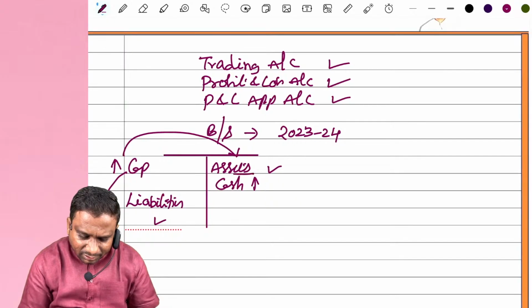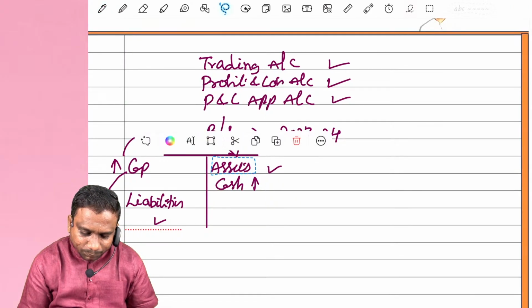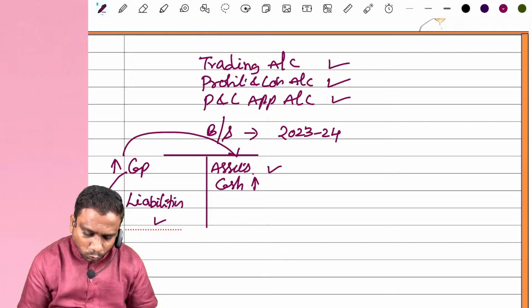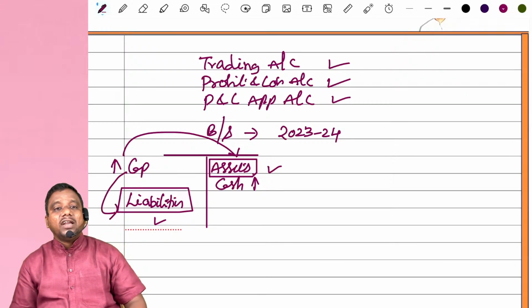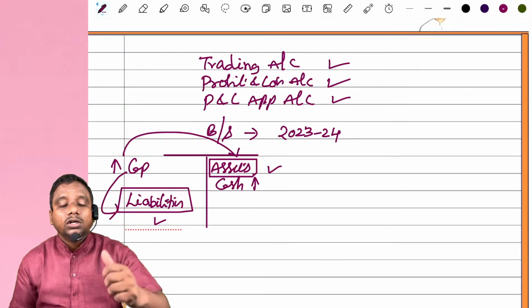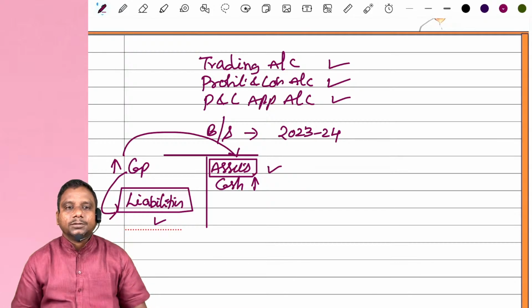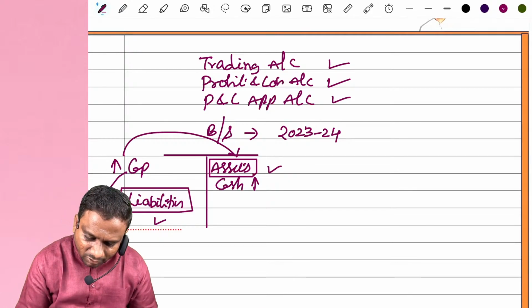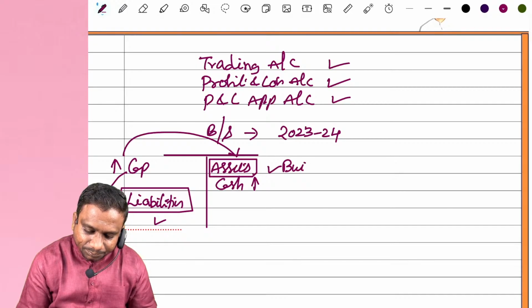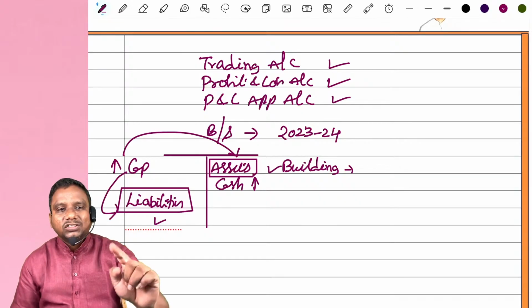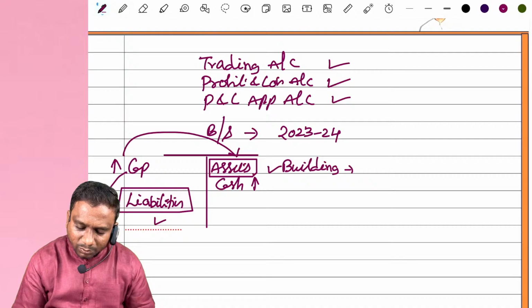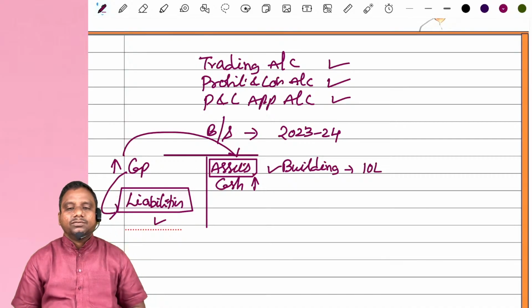Means the assets and liabilities values might be changed. Not all assets and liabilities, but some assets and liabilities might be revalued to show the actual position. Let us say, for example, we have a building in the business. Generally, assets are recorded at historical cost. Suppose I have recorded the building, purchased for 10 lakhs.